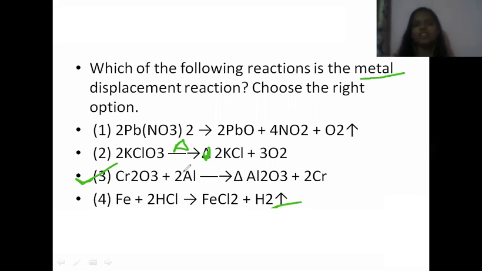And what is the meaning of metal displacement reaction? A reactive metal displaces a comparatively less reactive metal from its compound. That is known as a metal displacement reaction. And here aluminium is the reactive metal and chromium is comparatively less reactive. So here this atom of aluminium is displacing chromium from this compound Cr2O3. So chromium is getting displaced by aluminium. So this is the metal displacement reaction. Hope it is clear to you.